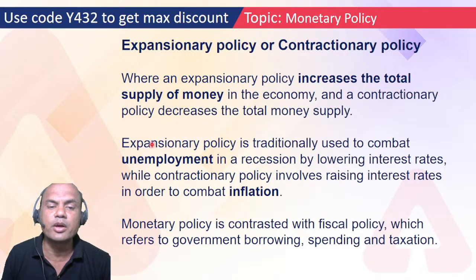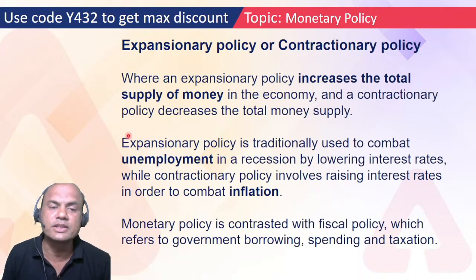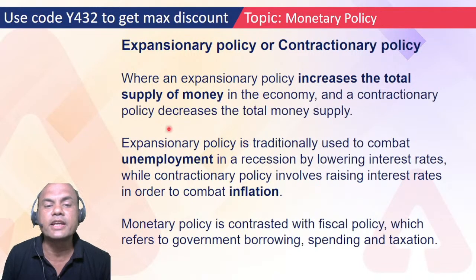So this unemployment will be more in which phase? Prosperity? No. Recession? Yes. Depression? Yes. So in these 2 phases, unemployment will be huge. So if there is huge unemployment, what will RBI do? RBI will try to reduce the CRR, reduce the repo, and go for the expansionary policy. Reversely, contractionary policy has to control the inflation. This generally happens in prosperity, not recovery. It happens in prosperity mode.